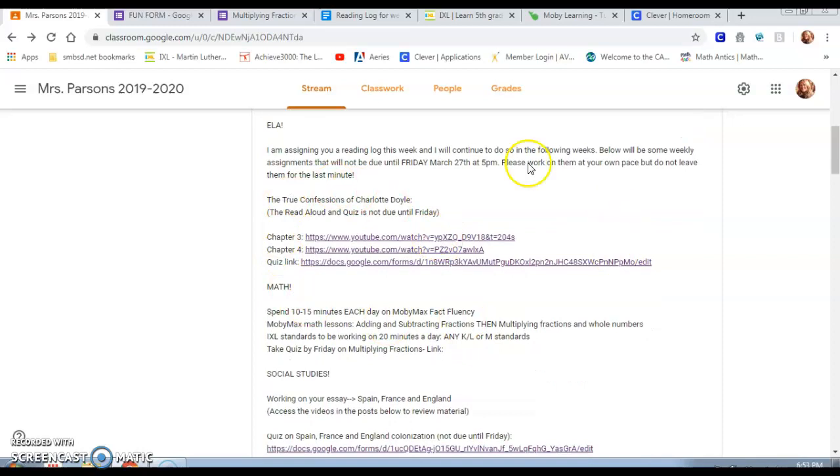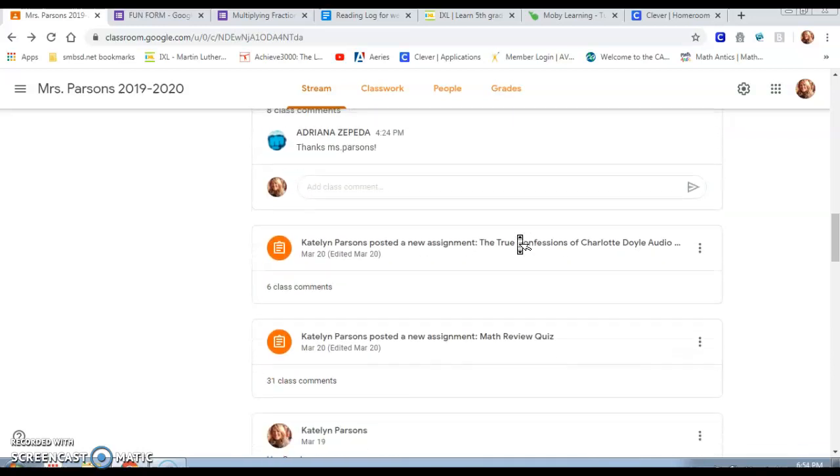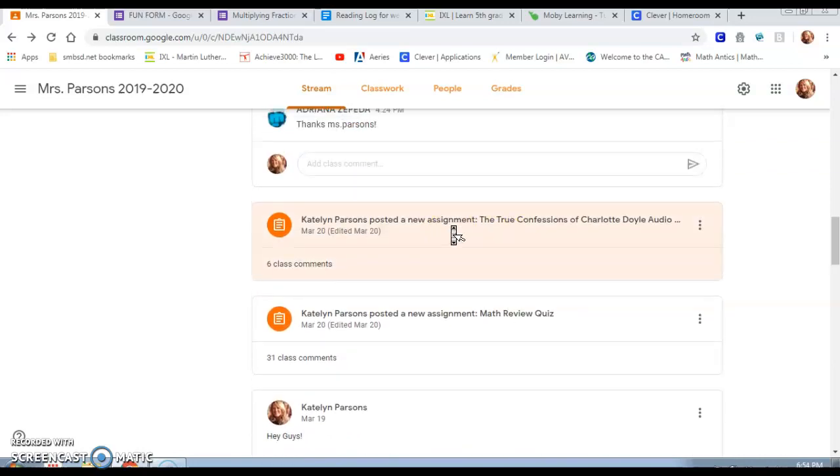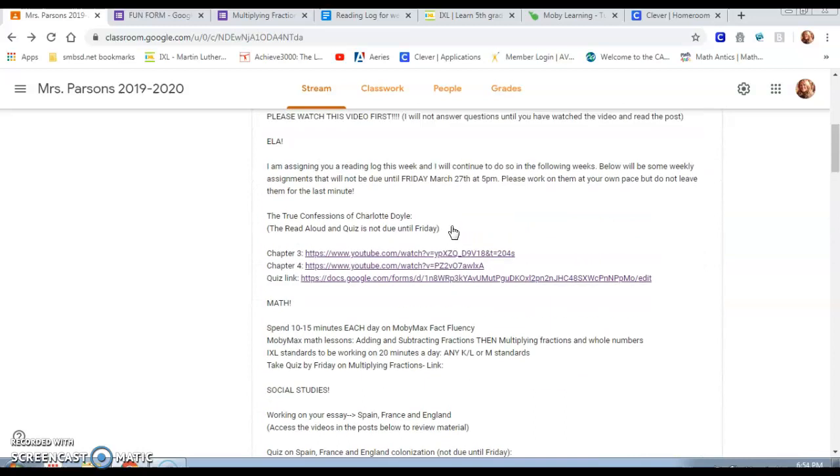Also, our next assignment, if you have not done week 1 of Charlotte Doyle, so chapters 1 and 2, and the quiz, please go back to the previous post down here, and let's see, where's Charlotte Doyle? Here's Charlotte Doyle. Okay, click into this and finish it. But if you have finished, then you are ready to go on to chapter 3 and 4. Please listen on YouTube to both of these. So just click the link. It's simple like that.